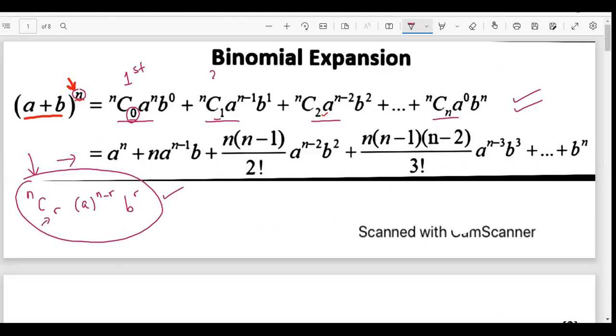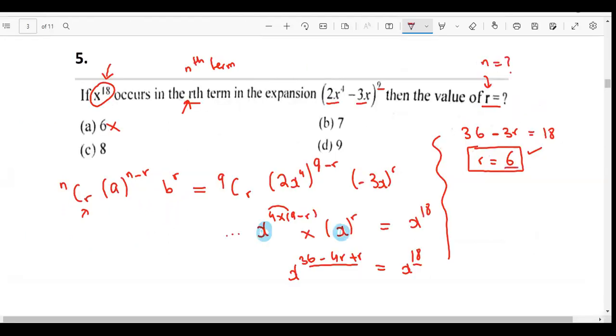When r is 1, we are getting the second term. When r is 2, we are getting the third term. This means when r would be 6, I would be getting the seventh term. This r is not the term number. It is basically which term it is. They should have used n here instead of r, but it's okay. We get the idea. The question is about which term it is.